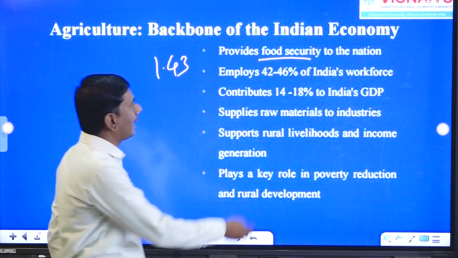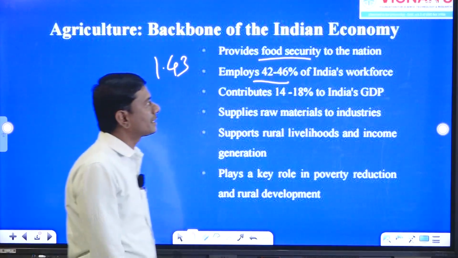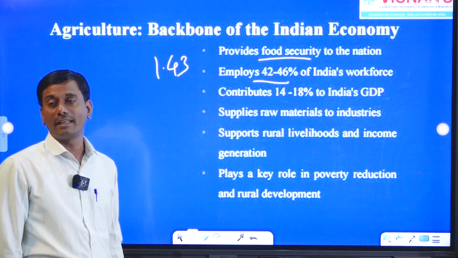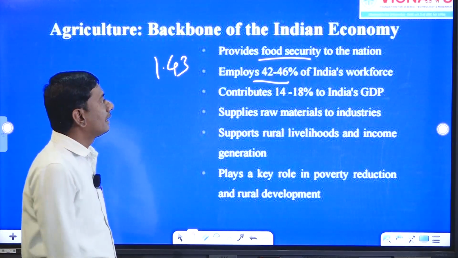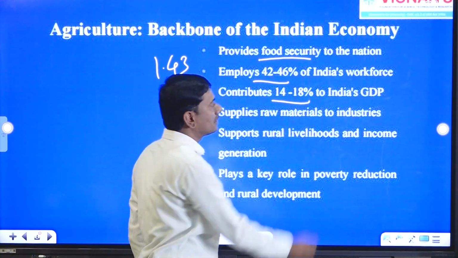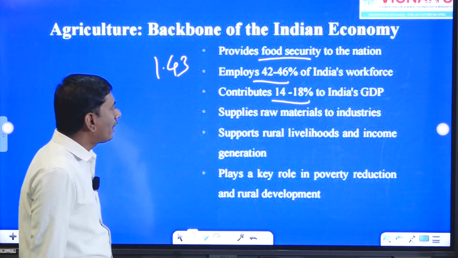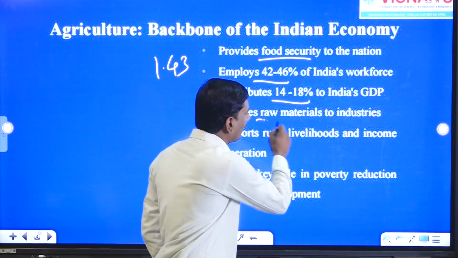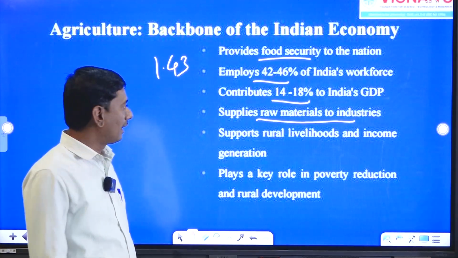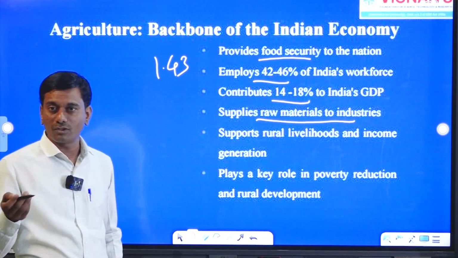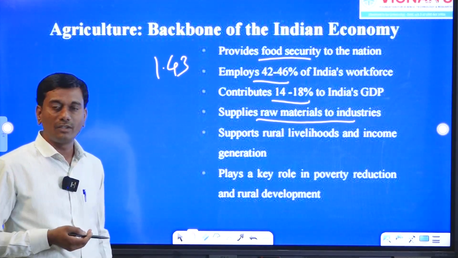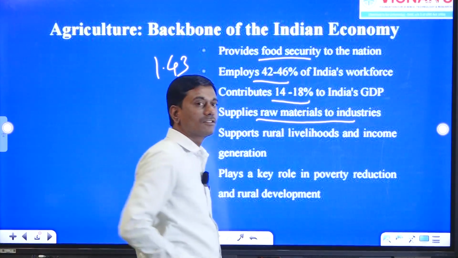Apart from that, near about 40 to 46% of the workforce are dependent on agriculture. That is why, from the Indian perspective, agriculture is the most important, because it is also contributing towards Indian GDP, near about 14% to 18%. Apart from that, this sector provides raw materials to industries. The best example is textile, where we see cotton, and also food processing industries and sugar industries. That is why it generates employment, and it supplies raw materials to manufacturing units.